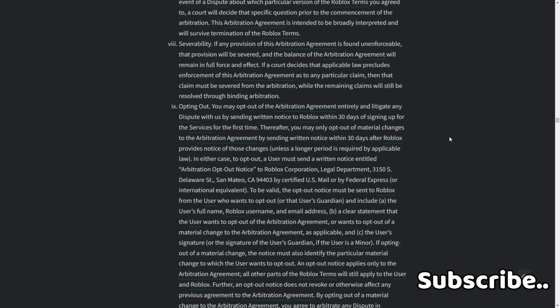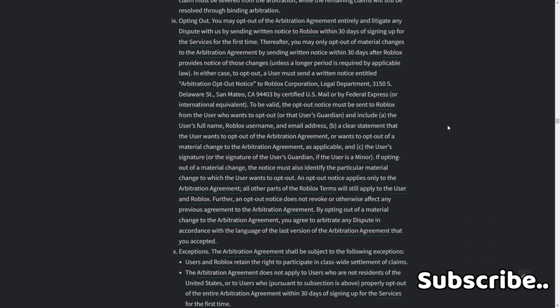To be valid, the opt-out notice must be sent to Roblox from the user who wants to opt out or the user's guardian. Include A. The user's full name and Roblox email address. B. A statement that the user wants to opt out of the arbitration agreement or wants to opt out of the material change to the arbitration agreement, as applicable. And C. The user's signature, or the signature of the user's guardian if the user is a minor. If opting out of a material change, the notice must also identify the particular material change to which the user wants to opt out. An opt-out notice applies only to the arbitration agreement. All other parts of the Roblox terms will still apply to the user on Roblox.